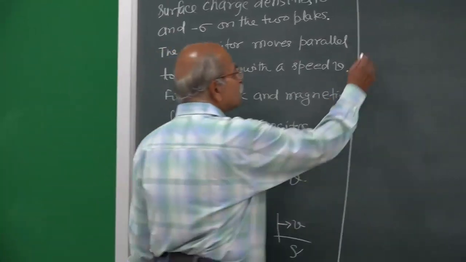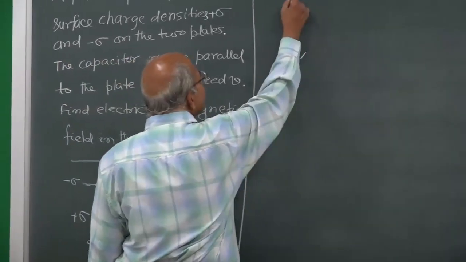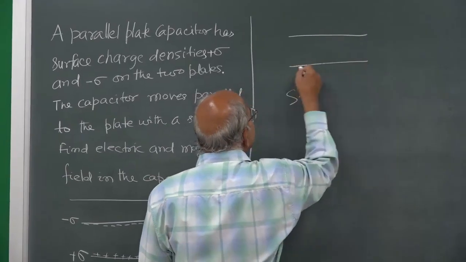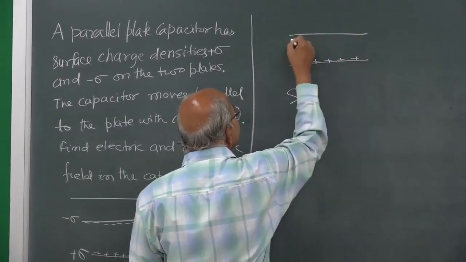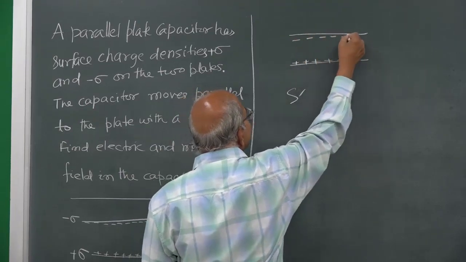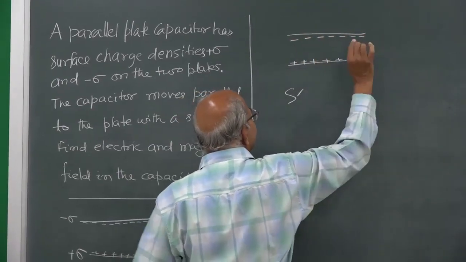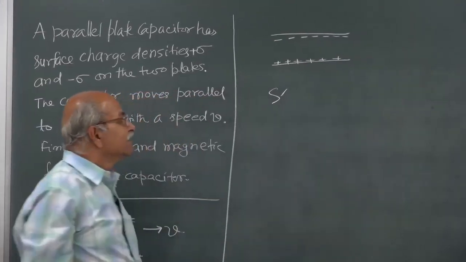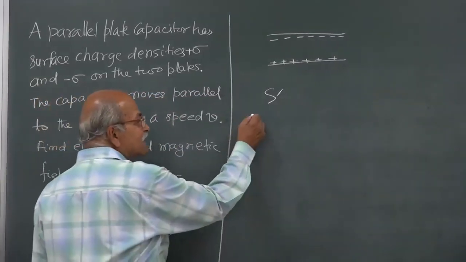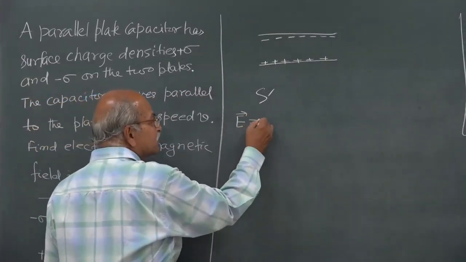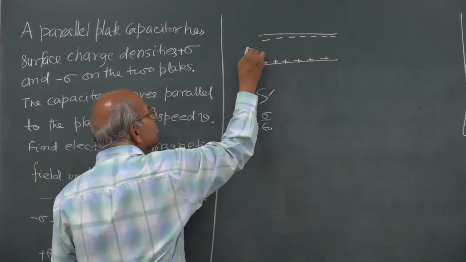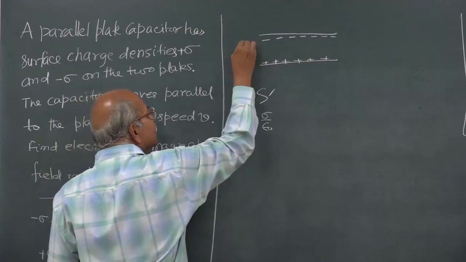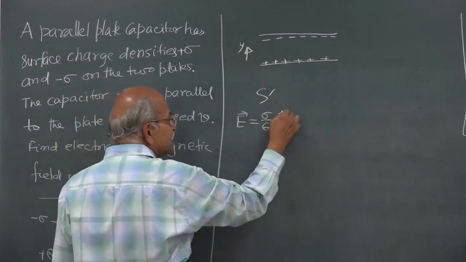So, if I draw the picture from S prime, I have a capacitor and I have positive charges here and I have negative charges here, and then this is at rest. So, do I say that electric field is sigma over epsilon naught in this direction? You can call it y direction. So, do I say this?